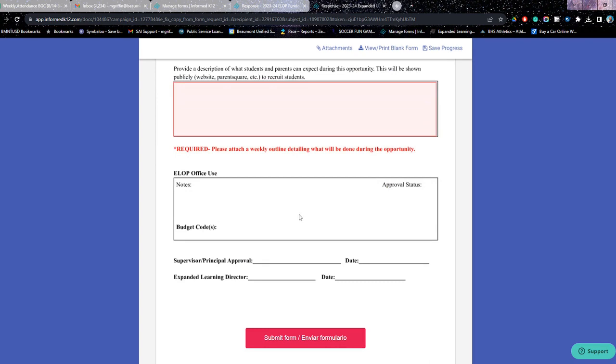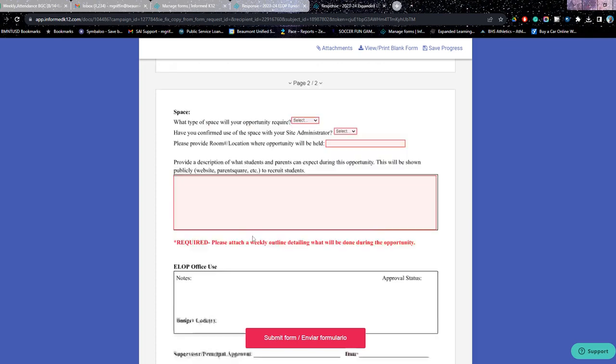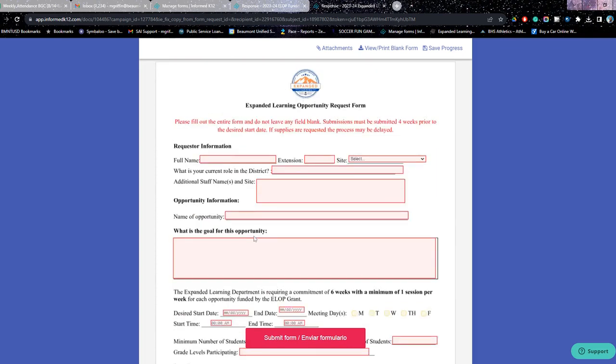Again, this goes through approvals through site secretaries. It goes through myself as well as the site principal to see what is coming through and what is being provided. There are some things on here. We want submissions 4 weeks prior to the desired start date. This gives us time in case we need to order supplies and those types of things. We can get those in by the time it starts. So these are the 2 new documents for this year.